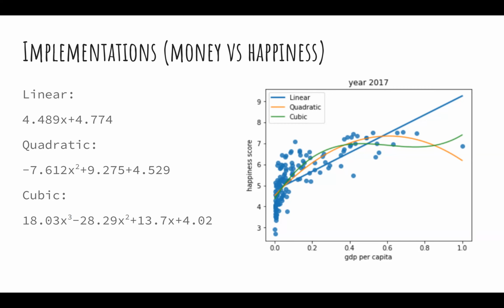While for the quadratic regression, you can see that it's actually a concave downward graph. You can see it either from the graph or from the coefficient of x squared, which is a negative value. So it's a downward concave curve, which means that the rate of increase is actually decreasing along the line. Simply put, we can say that money can buy less and less happiness as money increases.